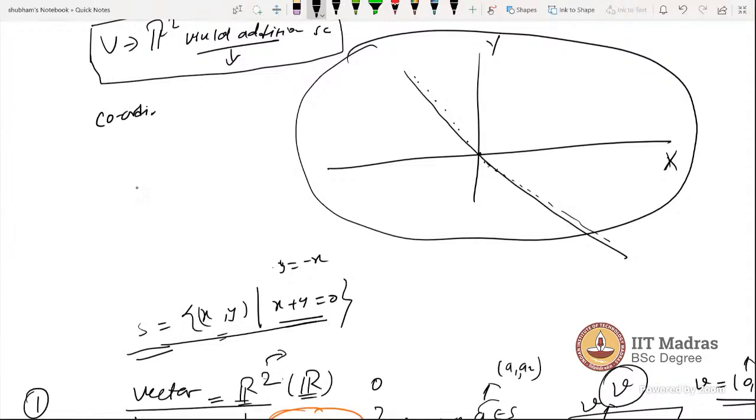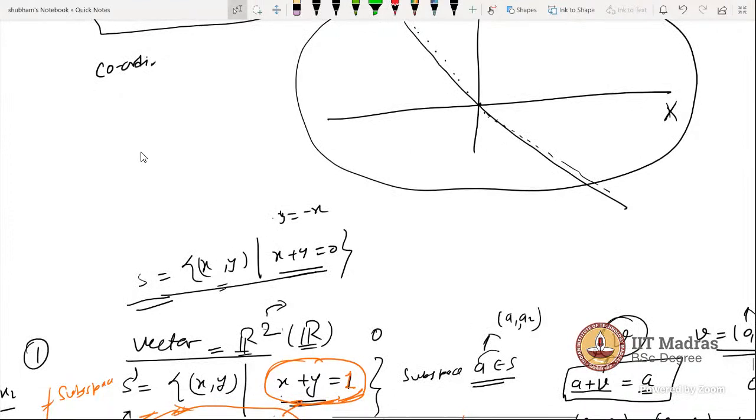Now let's come to this one. So it will be a subspace if it passes through the origin, right? Yes. Because it has to include the 0, 0 point, the zero vector. Yeah, got it.